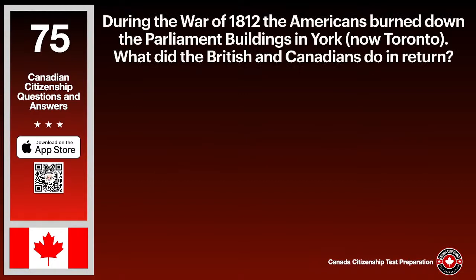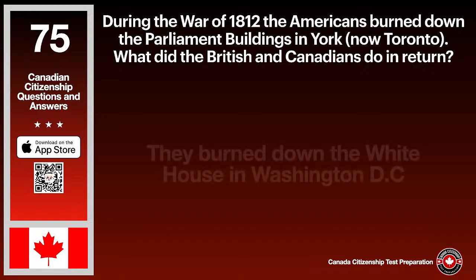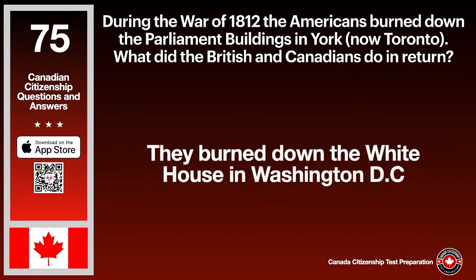During the War of 1812 the Americans burned down the Parliament buildings in York, now Toronto. What did the British and Canadians do in return? The answer is they burned down the White House in Washington, D.C.